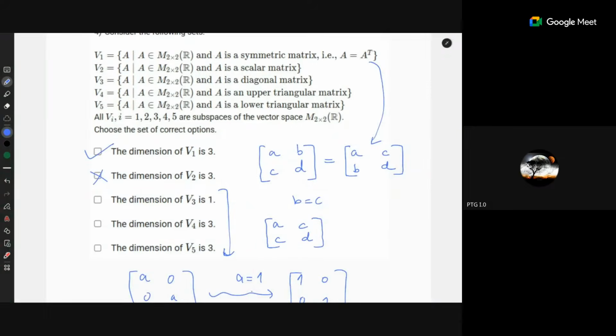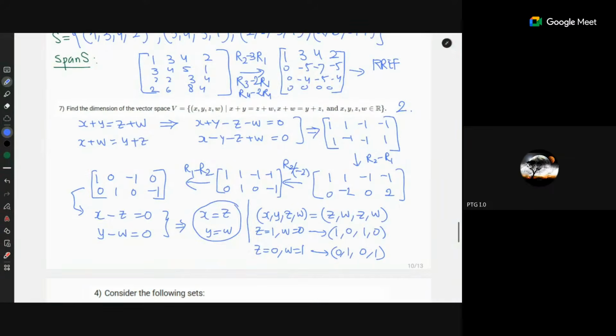Since we can actually substitute the values of x and y here, and x and y are written as a combination of the other elements, z and w, we can say yes, both of them are dependent and rule out, and then just say that the dimension is 2. Instead of doing all of this, I can just look at the question, see that x is equal to something and y is equal to something, and come to the conclusion that the dimension is just 2.